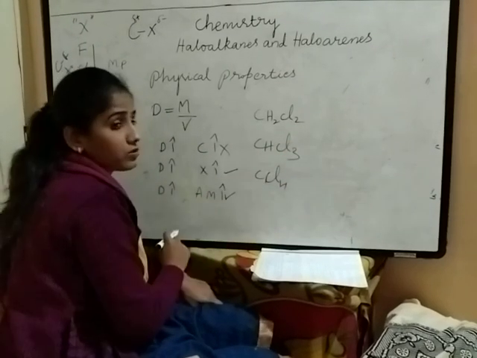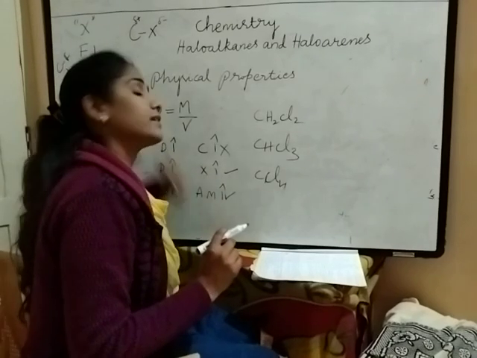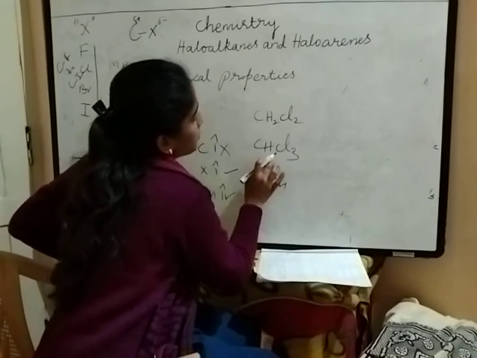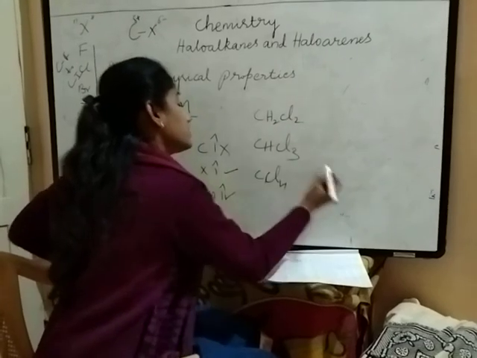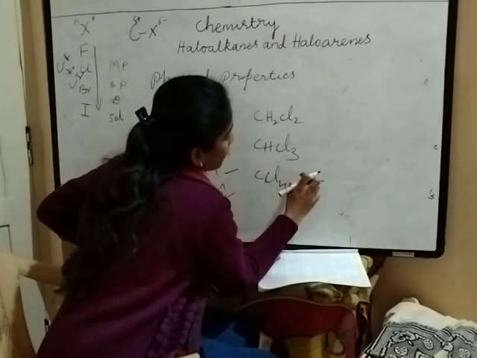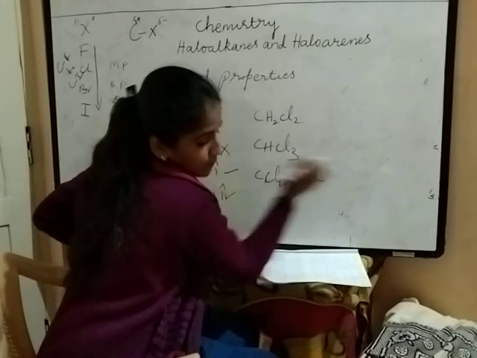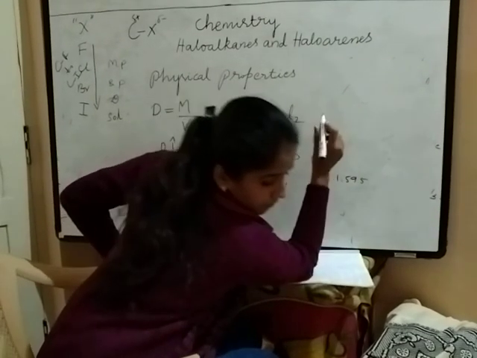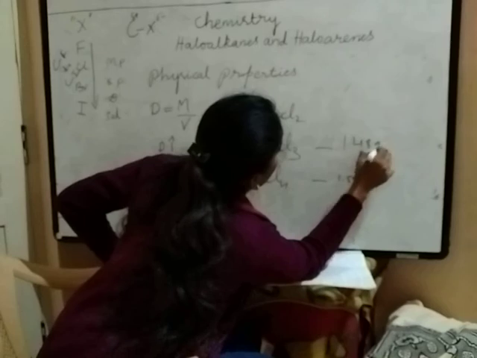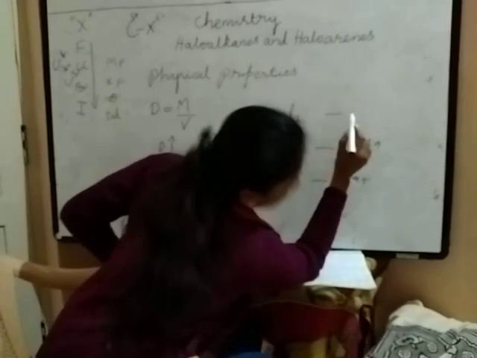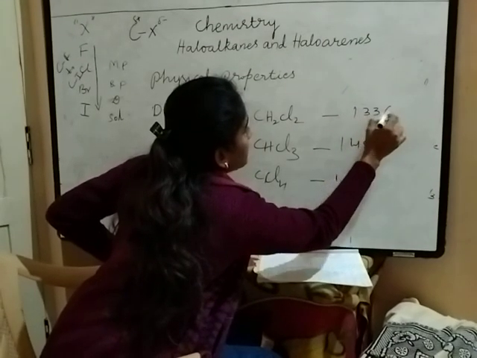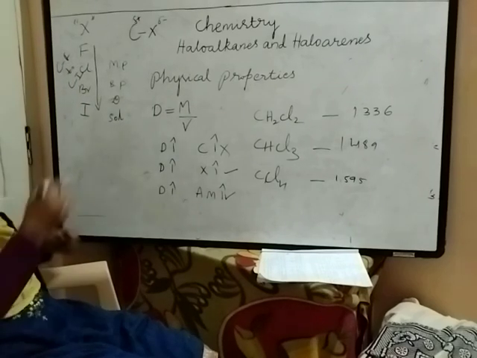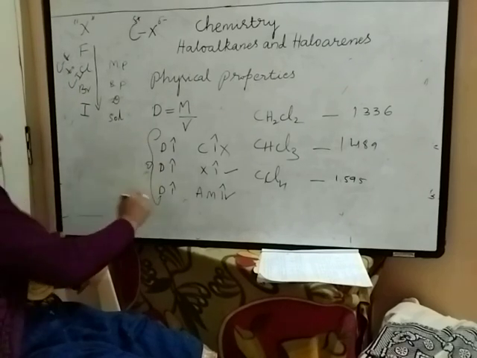So when the halogens increase, the density increases. This is carbon tetrachloride, this is chloroform, this is dichloromethane. CCl4 has 4 chlorines, so the density is more: 1.595. Chloroform, 1.489. Dichloromethane, 1.336. This is about density. Keep these three topics about density in mind.